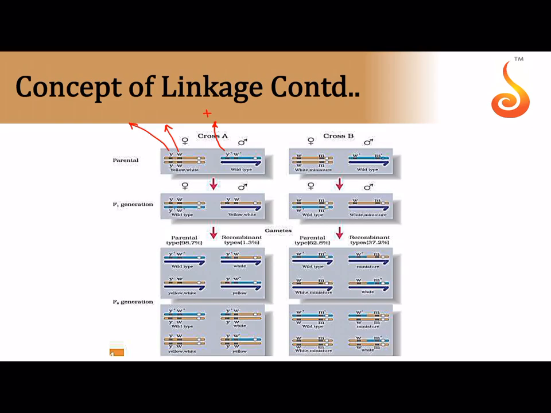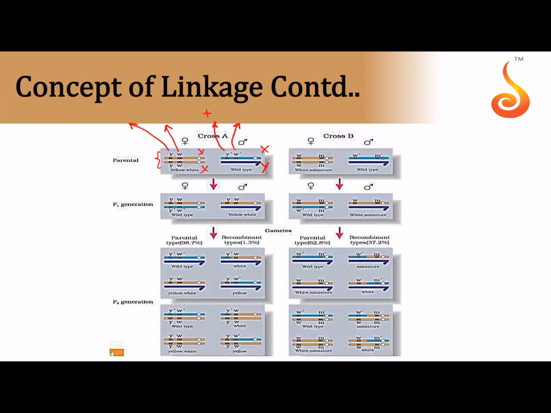So a female which was mutant with yellow body and white eye is homozygous because she carries 2 X chromosomes, and the genes are located on both the X chromosomes. Why are the genes shown on only one of the chromosomes here? Because the light blue chromosome is the X chromosome, and the dark blue chromosome is the Y chromosome. They are non-homologous. So whatever genes you find on the X chromosome, you will not find them in the Y chromosome. And so that was crossed with a male which had a gray body, a brown body, and red eye.